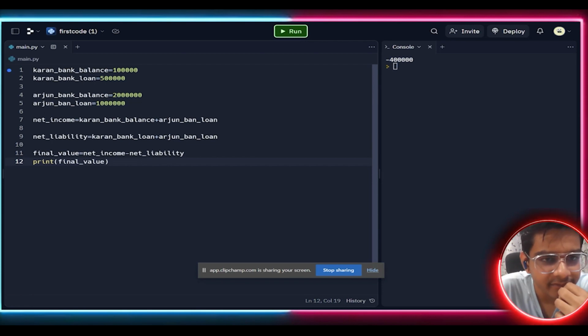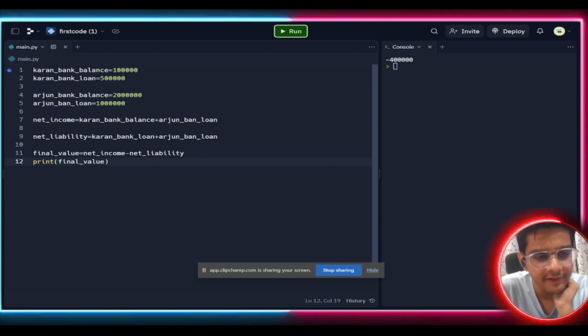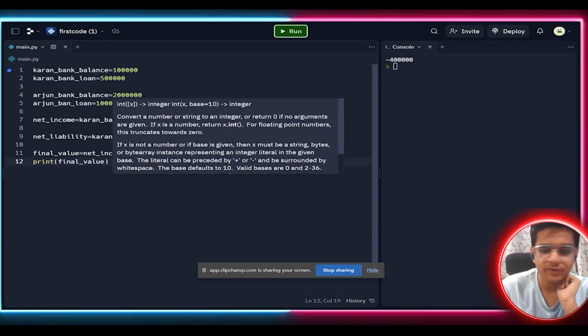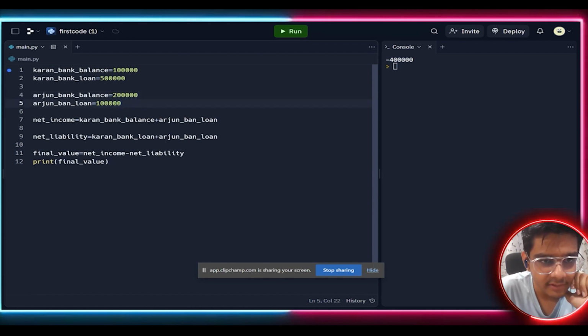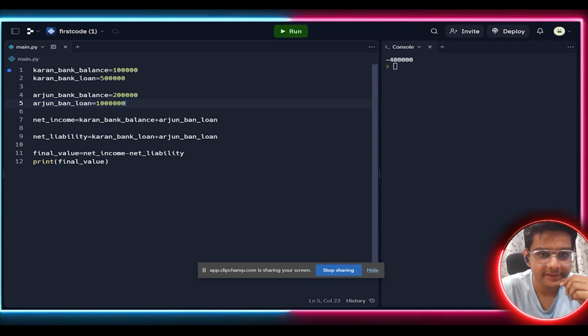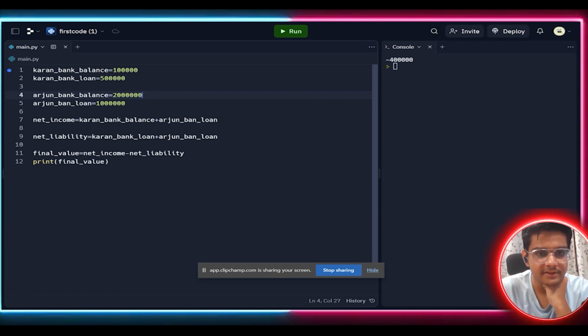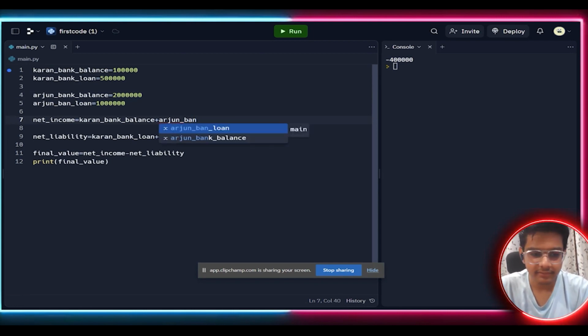Wait a minute, I made a blunder here. So the current bank balance here is 1 lakh. The current bank loan is 5 lakh. Arjun's bank balance is 20 lakh and Arjun's bank loan is near about 10 lakh. Okay, all is okay. What were the blunders? Yeah, here net income will be Karan's current bank balance plus Arjun's bank balance. I mistakenly wrote it wrong right here.